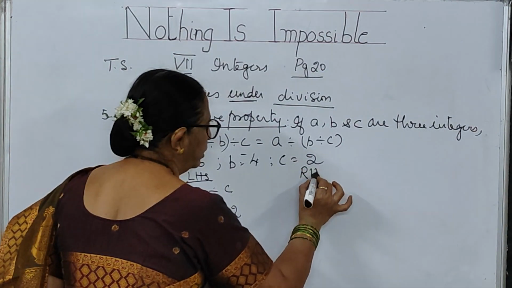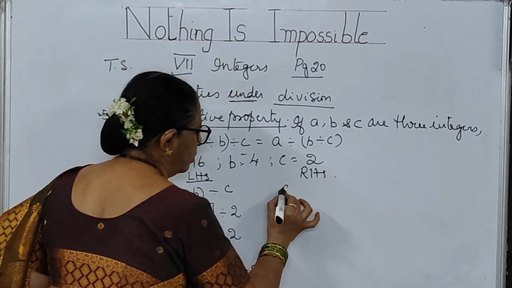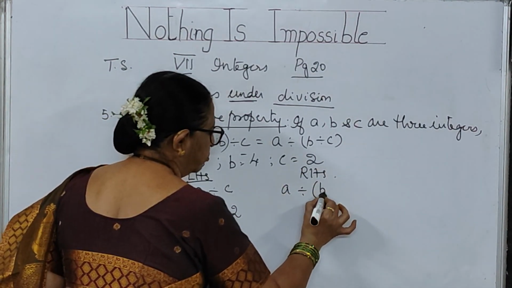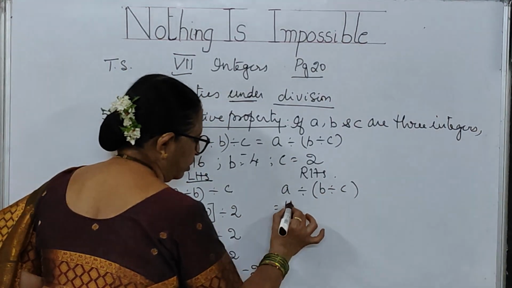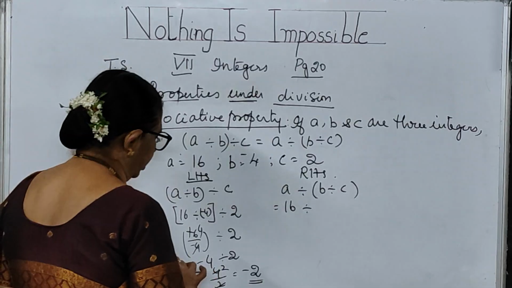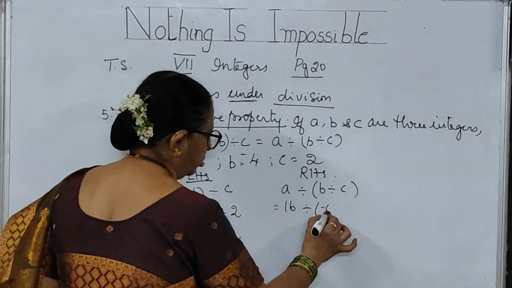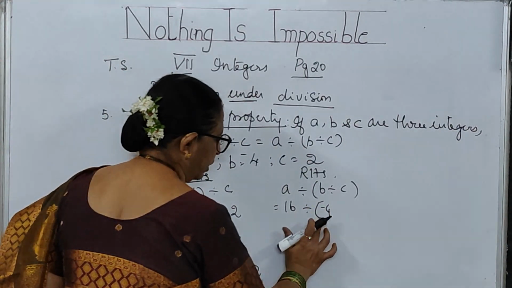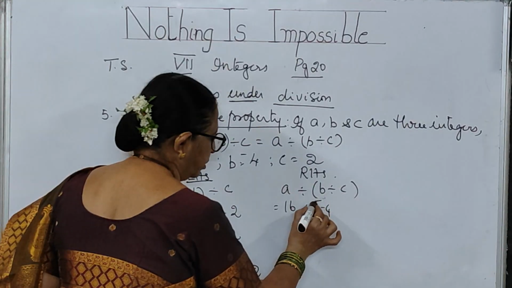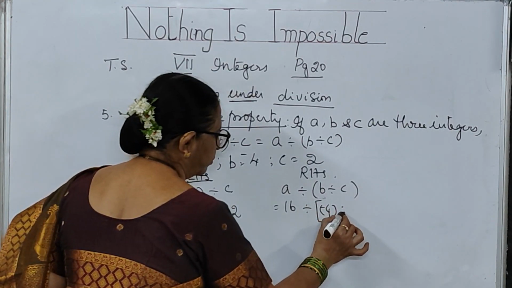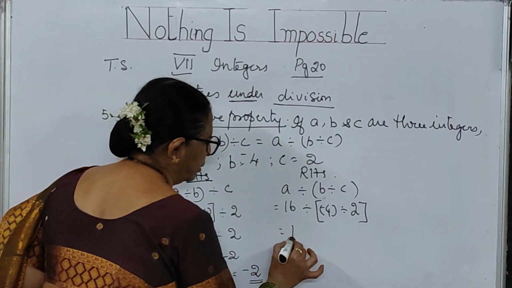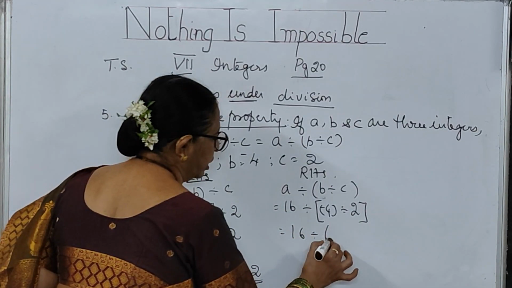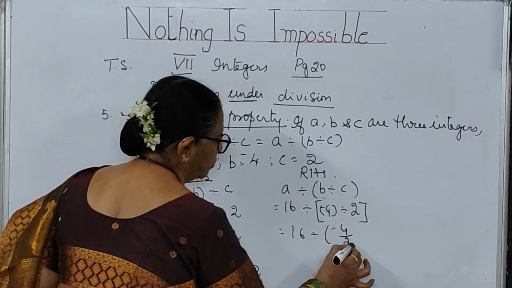Go for RHS. RHS is A divided by (B divided by C). That is 16 divided by B, I have taken minus 4, so I need a big bracket here, minus 4 divided by C which is 2. That means 16 divided by (minus 4 by 2).